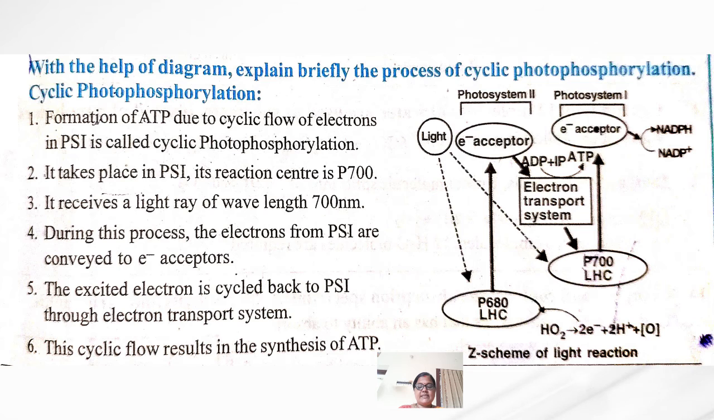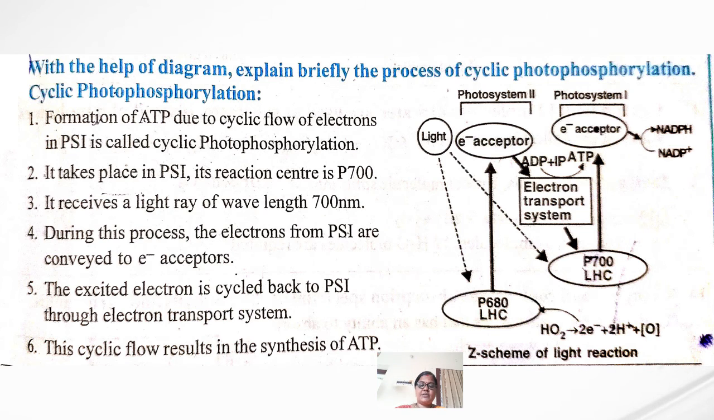During this process, the electrons from photosystem 1 are conveyed to electron acceptors, and the excited electrons are cycled back to photosystem 1 through the electron transport system. So this cyclic flow results in the synthesis of ATP. This is the diagram for cyclic photophosphorylation.